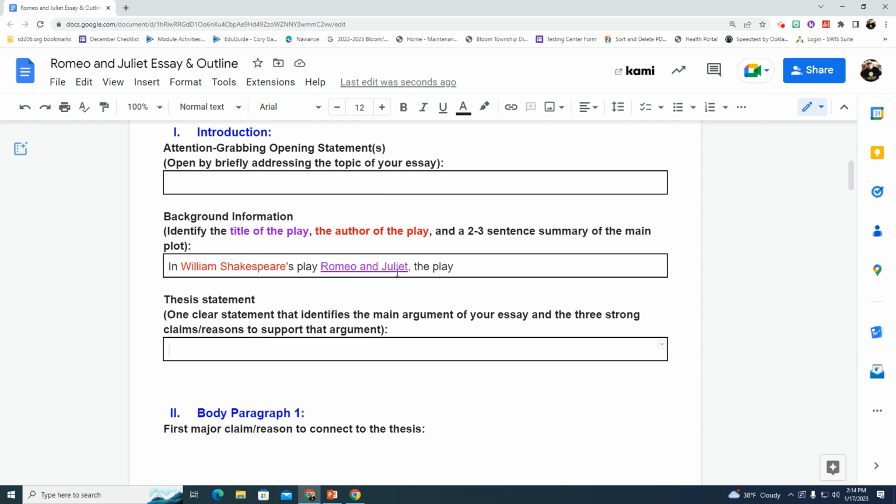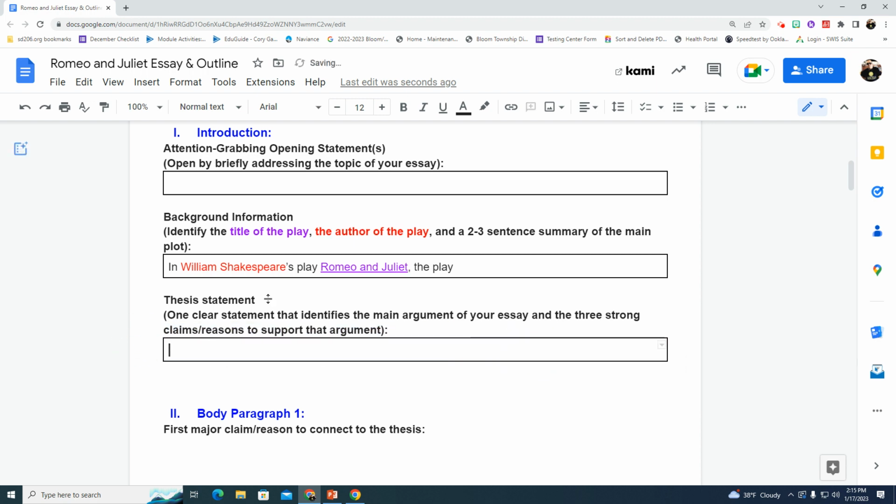I'm going to make it very clear what I'm arguing. And I'm going to write, "This play is an iconic piece of English drama because," and then I would list my 3 points, my 3 reasons why it is such an iconic piece of drama. Now, I'm not going to list any here because I don't want to give any away. I want you to come up with your own 3, right? So you would have to write down your 3. So again, this play is an iconic piece of English drama because, and I would list those 3 points.